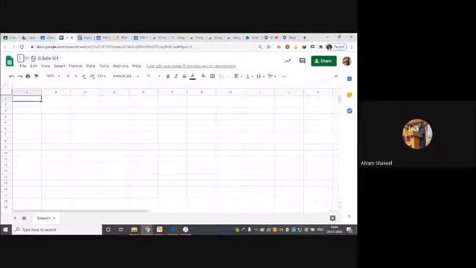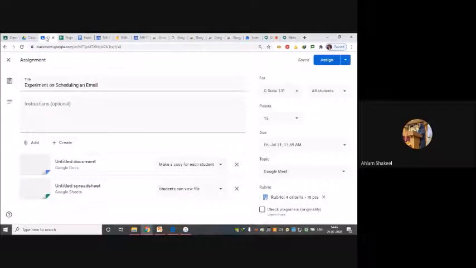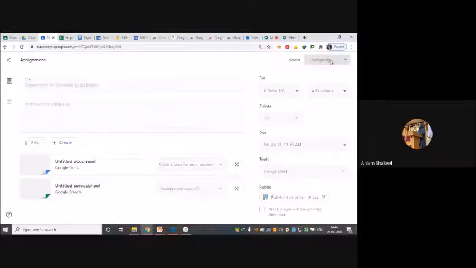I can just make project information, something like that. I can put the titles over there, and then I can either assign, or schedule the assignment. If I assign this particular task right now, whoever is a student in this particular class will be assigned this particular task.